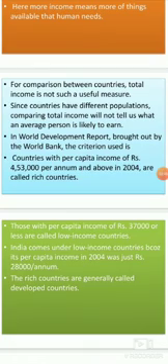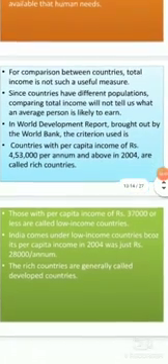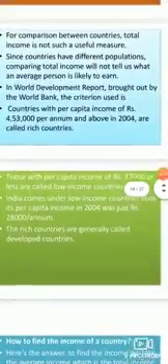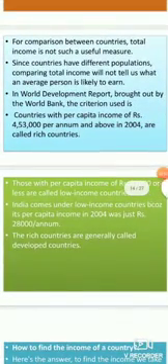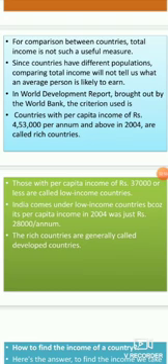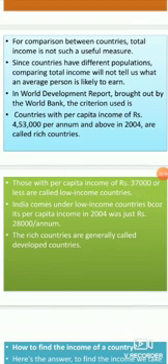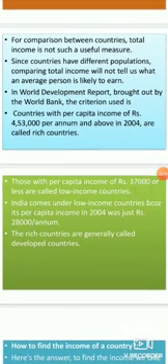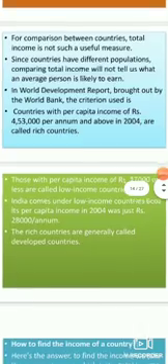In the World Development Report brought out by the World Bank, the criterion used is that countries with per capita income of rupees 4,53,000 per annum and above in 2004 are called rich countries. So according to the report given by the World Bank, that is the World Development Report, the country which has income of rupees 4,53,000 per annum is considered to be a rich country in 2004. This was told in 2004.